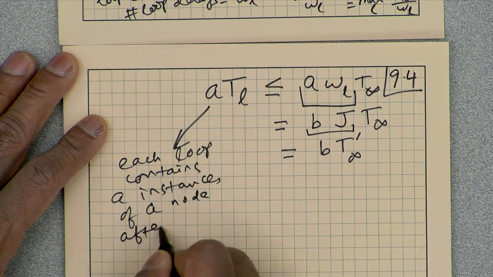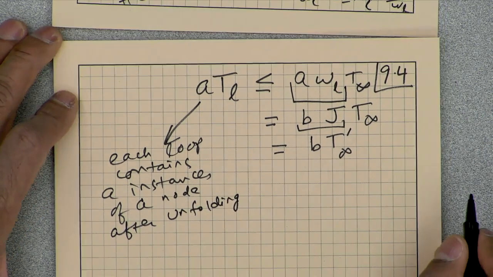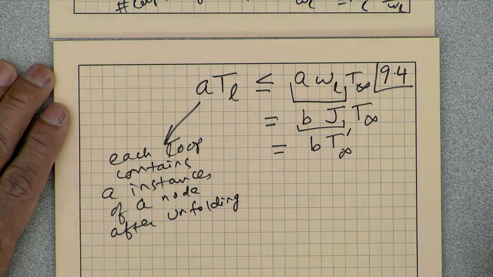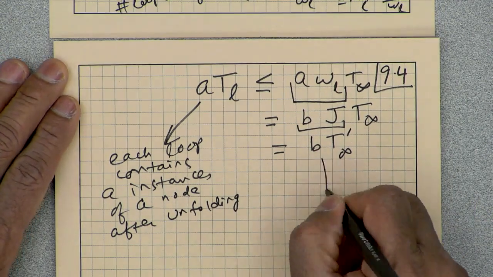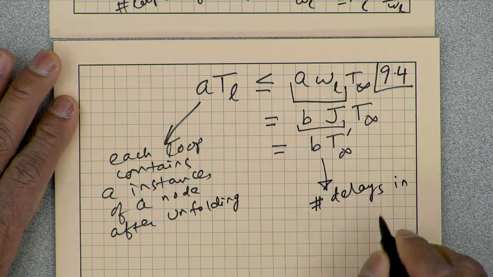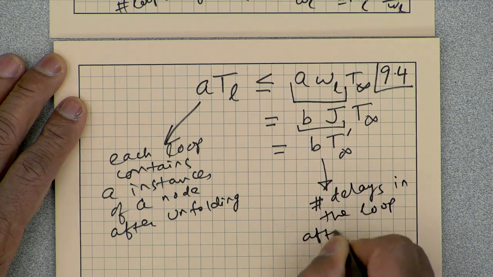If we had one node A, after unfolding by factor J, we will have A nodes in one loop, and B will be the number of delays in the loop after unfolding.